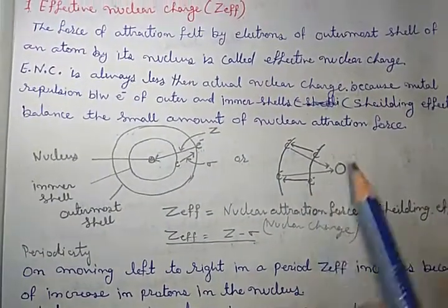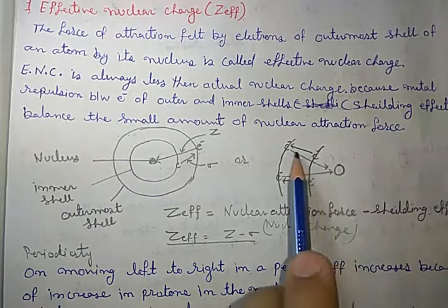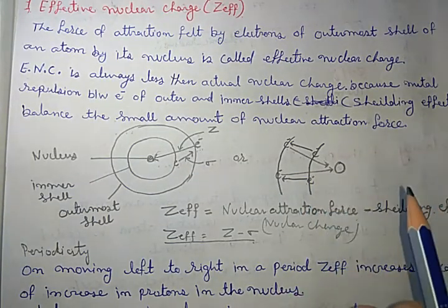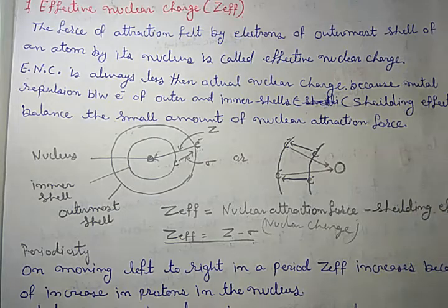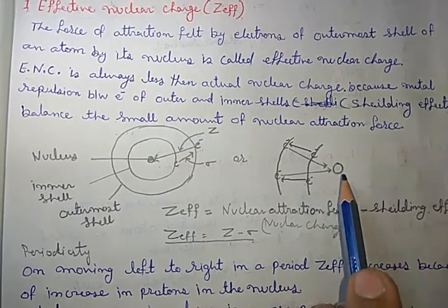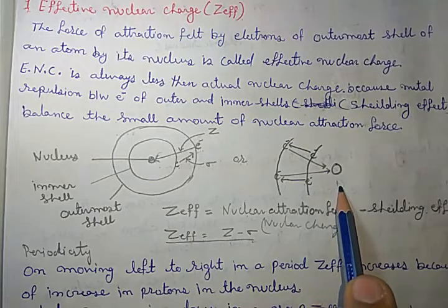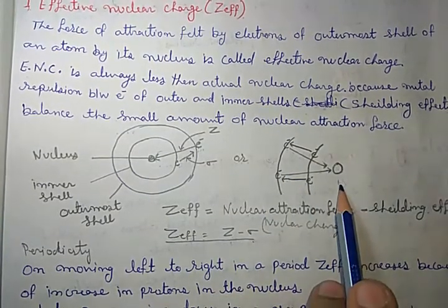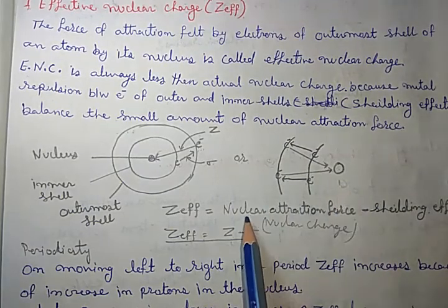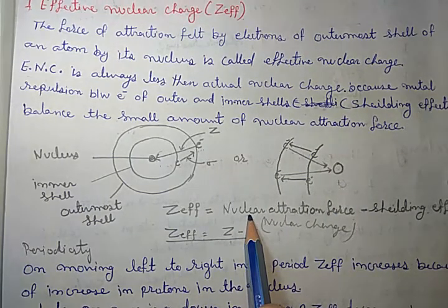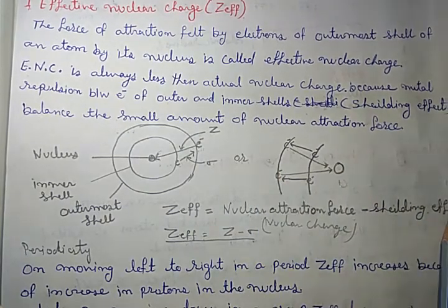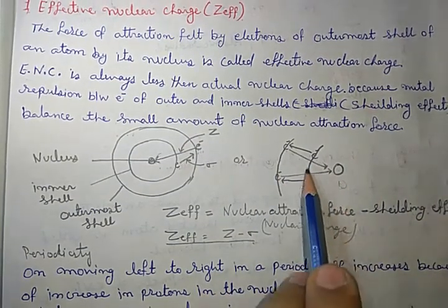Suppose this is an atom, and I consider the next atom from it: here one proton is added and one electron is added. The addition of the one proton increases the nuclear charge, but the addition of one electron here will not increase the shielding, because shielding is due to the inner electrons.